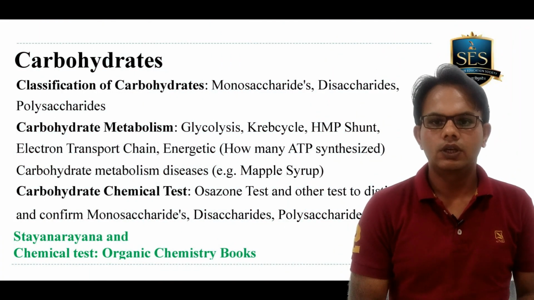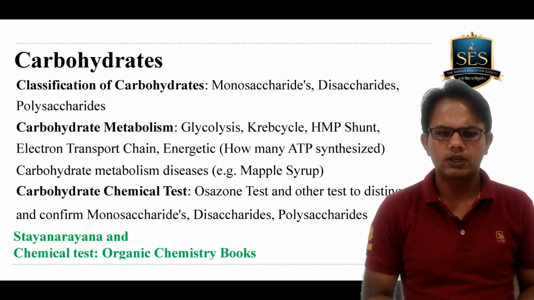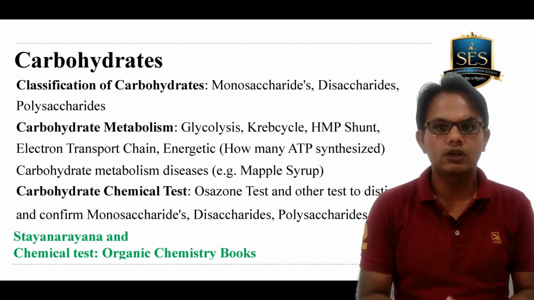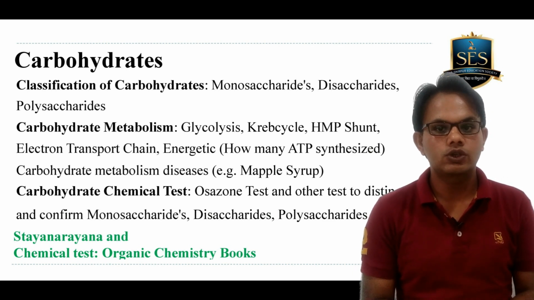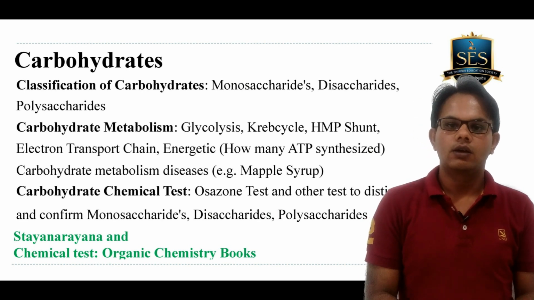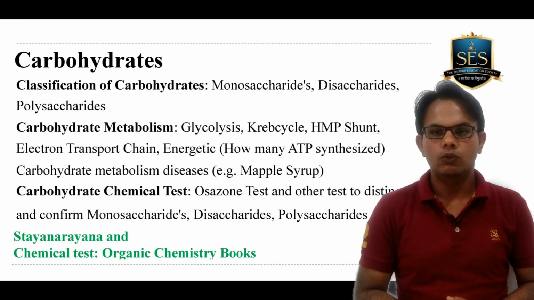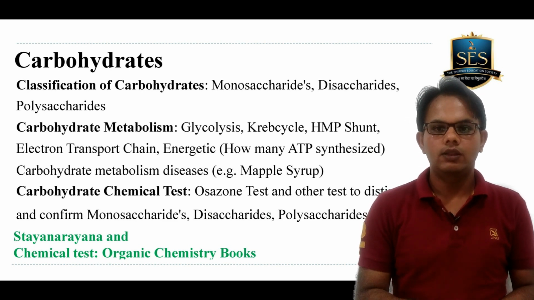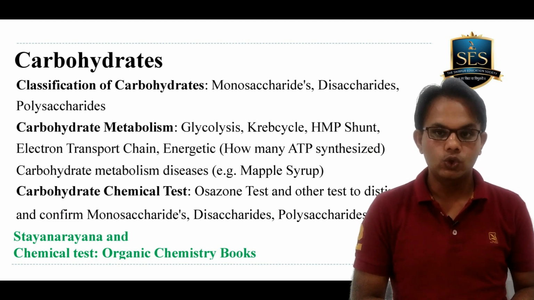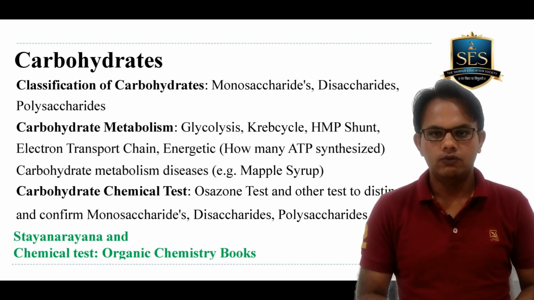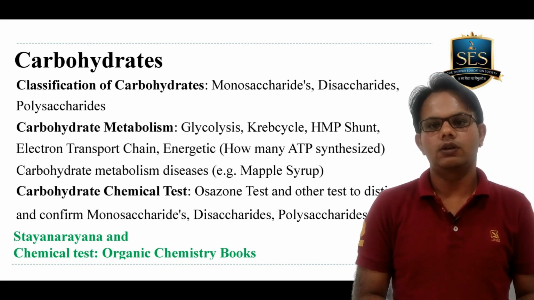The third important thing which you should read in carbohydrate is chemical tests. Like the Osazone test and different types of chemical tests you would have studied in organic chemistry, which can be used to distinguish between monosaccharide, disaccharide, and polysaccharide. So you should study all the tests by which you can confirm monosaccharide, disaccharide, and polysaccharide, and the most important is the Osazone test. So these are 3 important things which you should read in carbohydrate, and for this you have to refer to the best book, that is Satyanarayan.